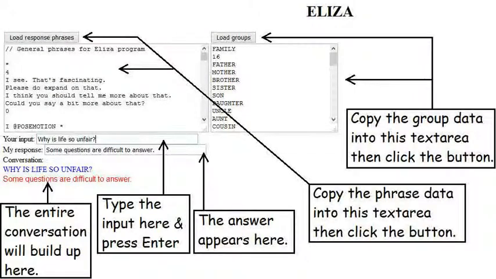Here's the screen view of the program. You can see the two text areas of the different lists, plus two input fields, one for the user to type his input and one for the program to respond. The input is handed to the computer when the user presses the Enter key. As the conversation proceeds, the interactions are added to an HTML division at the bottom of the screen, so that the whole thing can be tracked later and copied to the clipboard if you want.